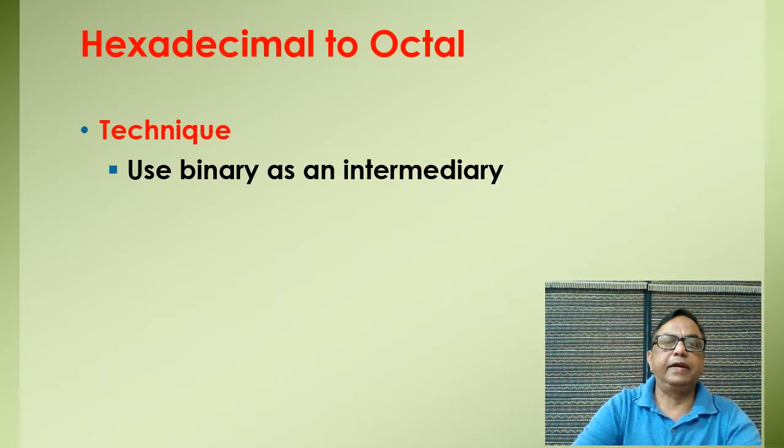The technique uses binary as the intermediary, that is the shortest and the finest method. Otherwise, you can convert to any number system and then convert it into octal. It can be converted from hexadecimal to decimal and from decimal to octal.